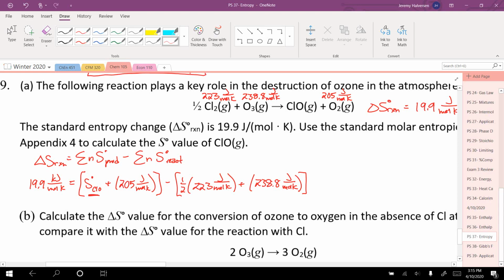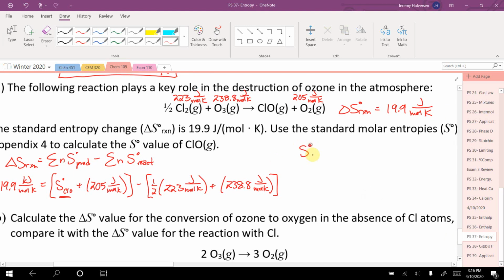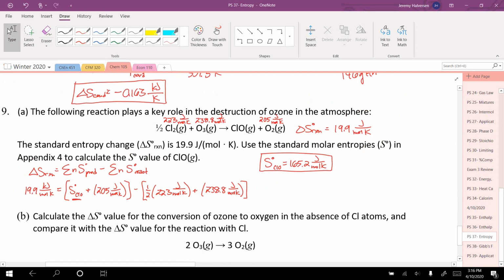When I do that, I get that the S naught for ClO is going to be 165.2 joules per mole K. Okay, so that's using products minus reactants.